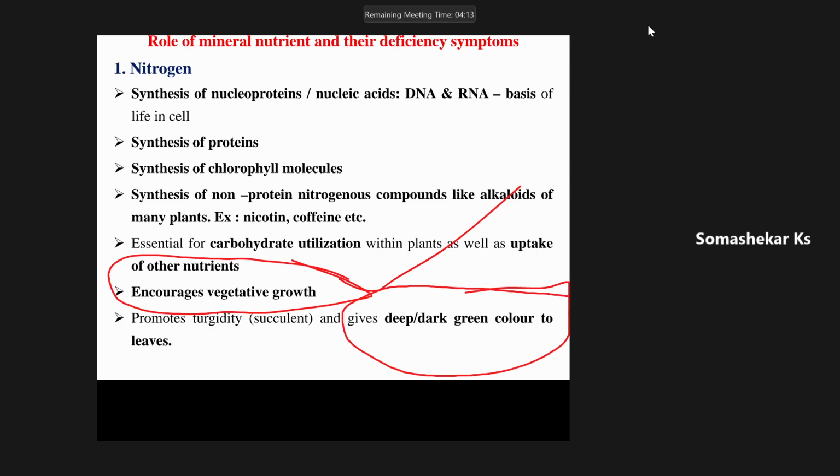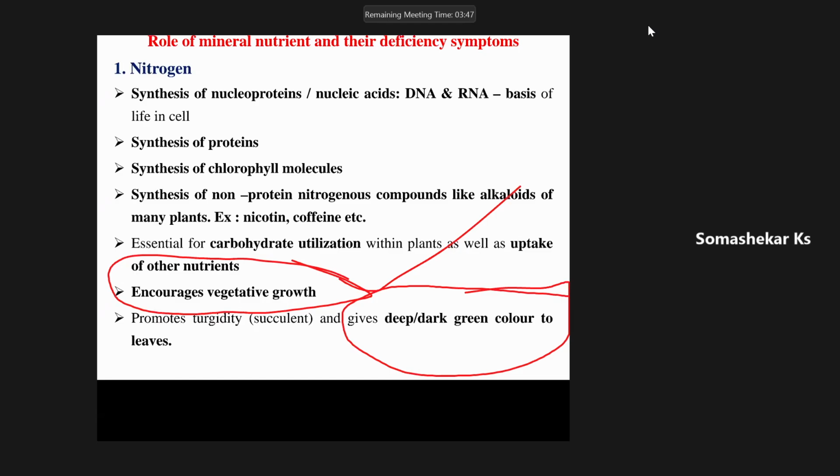The nitrogen content in the croplands performs more functions that cannot be performed by any other nutrient element. That's why nitrogen is considered the king of nutrient elements to the croplands.